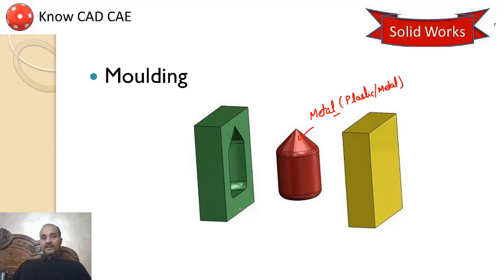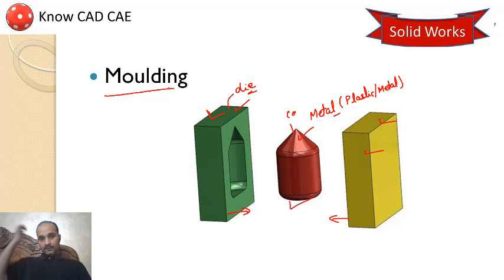So you make an upper part and a lower part, that is your die, and this is your component, and you press both these in this direction, and this type of component is obtained, and you design this type of dies using molding. So it is useful for molding purpose also.